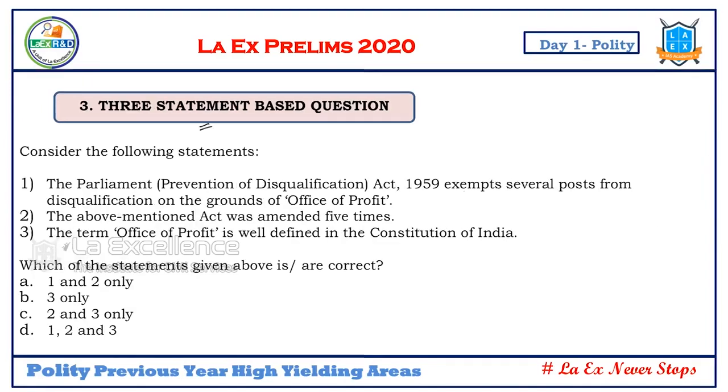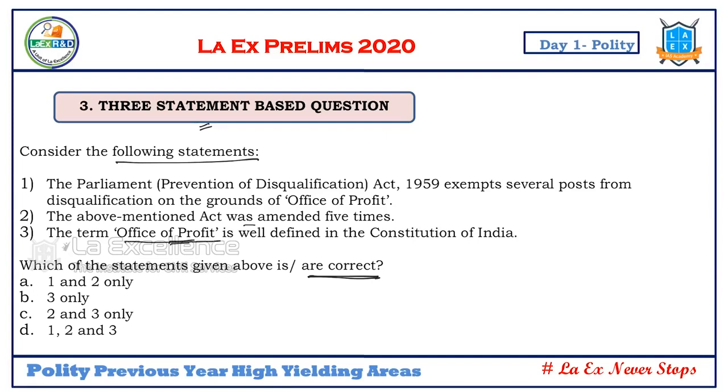Next is the three statement based question. As I told you, it says, consider the following statements, and he is asking for the statements which are correct. Then what is the third step I have to do? I have to tick mark right and wrong. The Parliament Prevention of Disqualification Act 1959 exempts several posts from disqualification on the grounds of office of profit. Next, the above mentioned act was amended 5 times. The term office of profit is well defined in the Constitution of India.